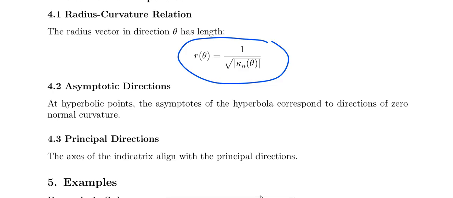And the asymptotic direction for the hyperbolic points: the asymptotes of the hyperbola correspond to the direction of zero normal curvature. The principal direction: the axes of the indicatrix align with the principal directions.